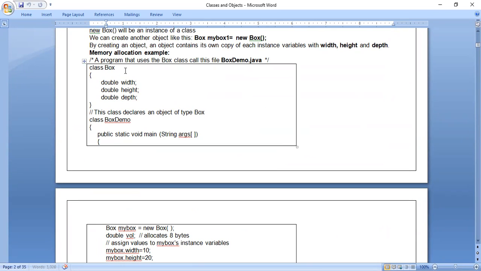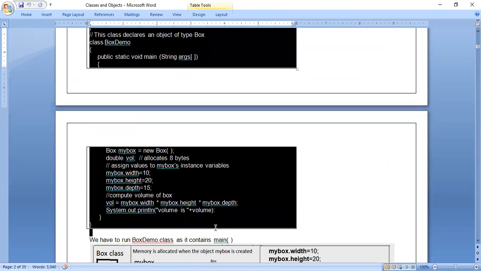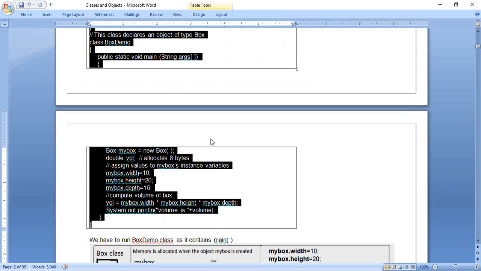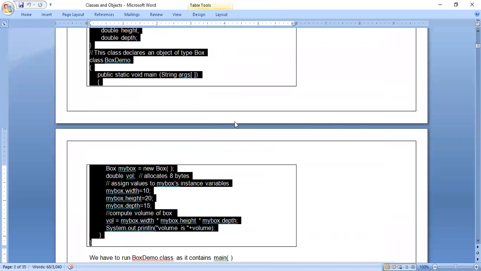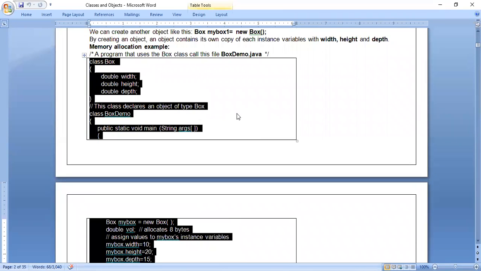So here is one file, right? BoxDemo.java. I have not written a package statement here. Package P1 or package P2, nothing I have written. Then how do we understand where this file is stored in the system? Because I have not mentioned any folder here, it will be stored in the default package. Like the default constructor, Java even provides a default package. In the default package, it will be stored.